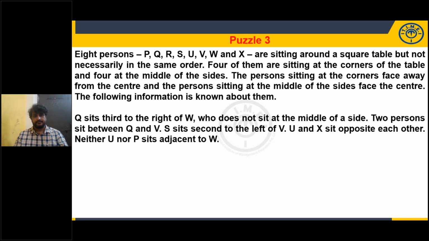Square arrangement. There are 8 persons sitting around a square table. 4 of them are sitting at the corners of the table, and 4 of them are sitting at the middle of the sides. The persons sitting at the corners are facing away from the center.